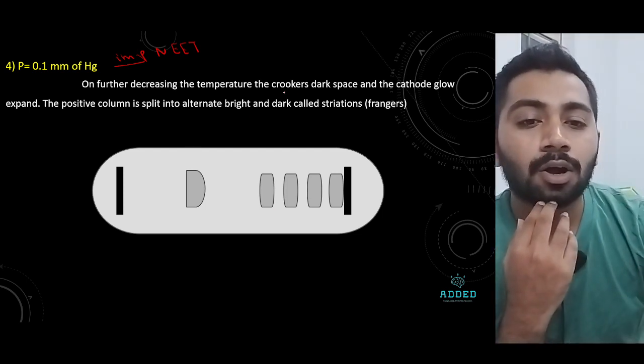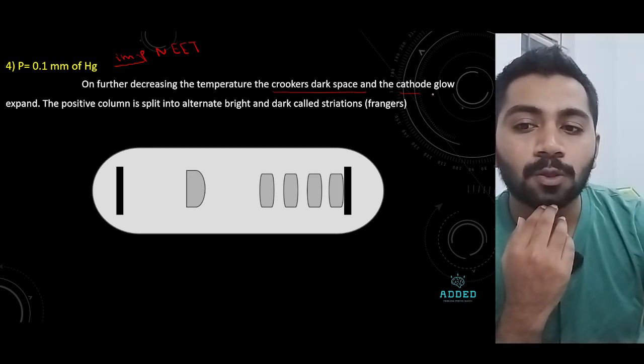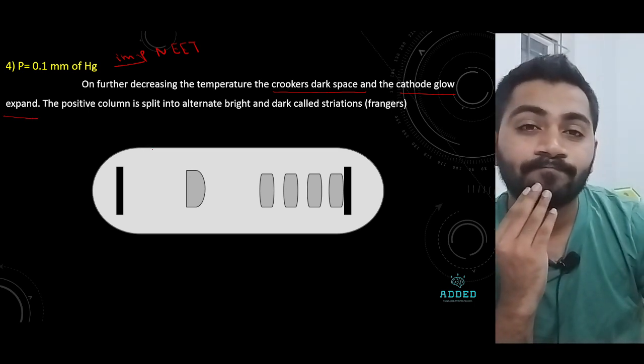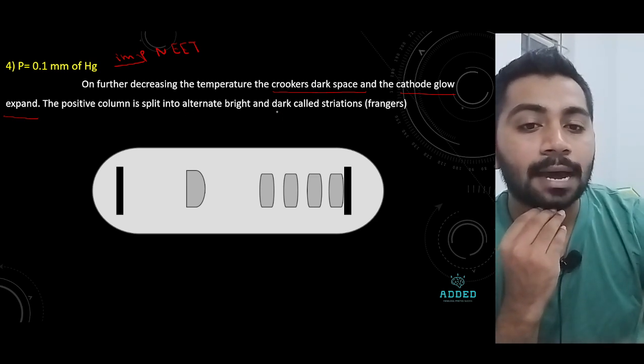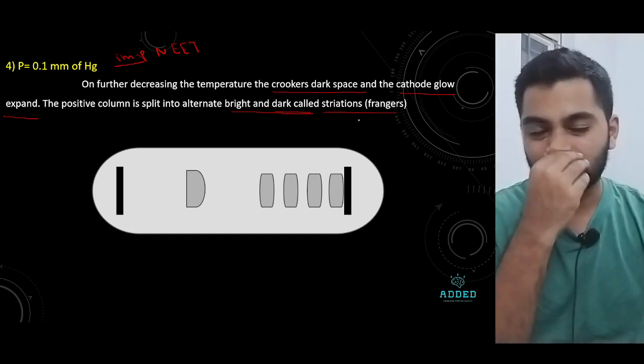What happens is the Crookes dark space and cathode glow expand. The positive column is split into alternating dark and bright fringes, which is called striation. Very simple.